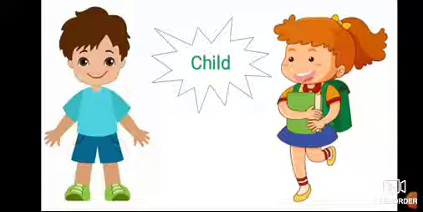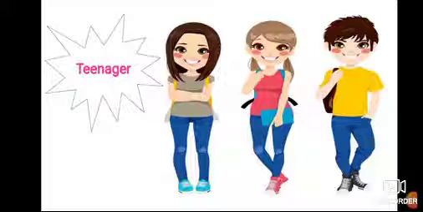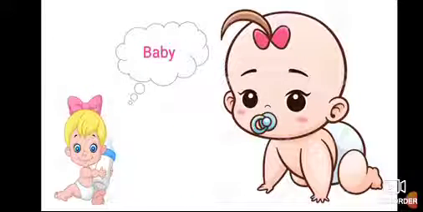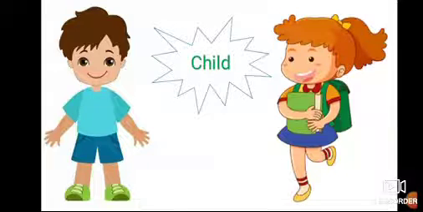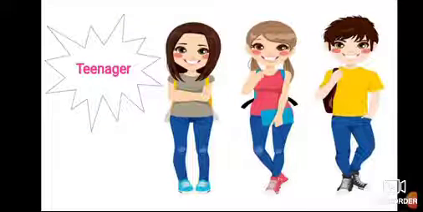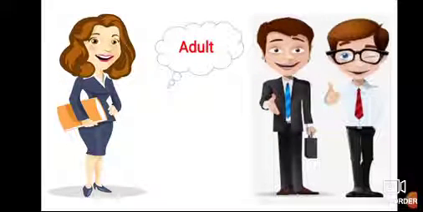And when you go to the upper junior and middle, you will be a teenager. Teenager. Number 3 is teenager. Okay, Junior 1. So, number 1 is baby. Number 2 is child. Number 3 is teenager. And when you will be like your mom and your dad, you will be an adult. Adult.